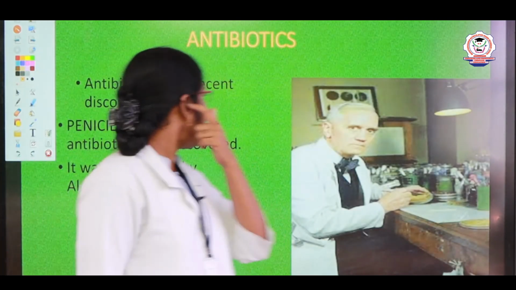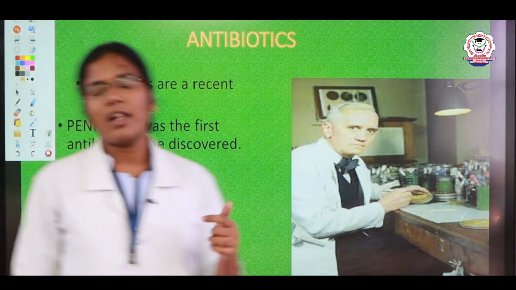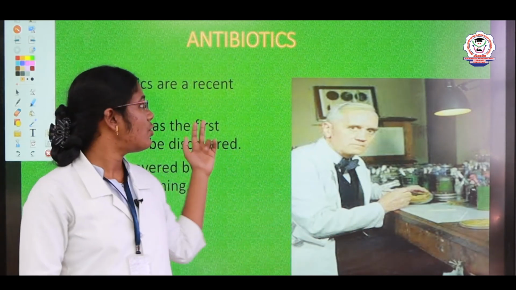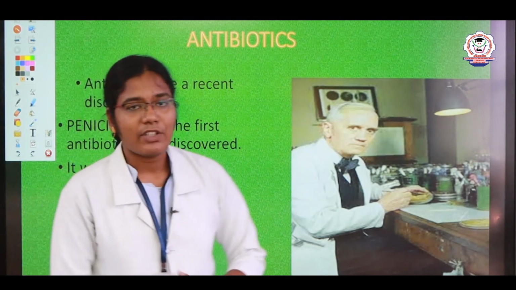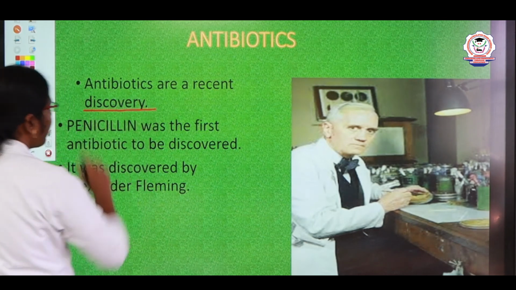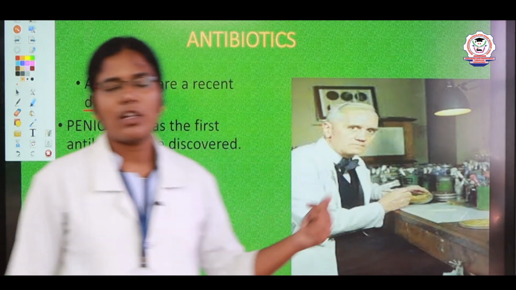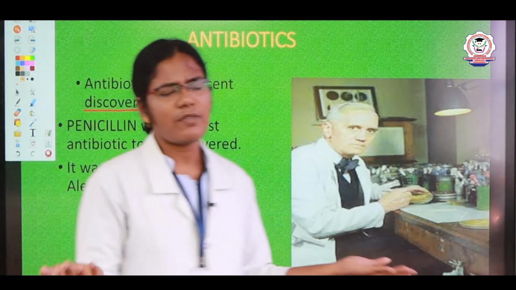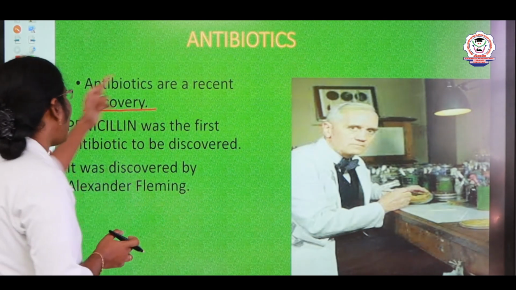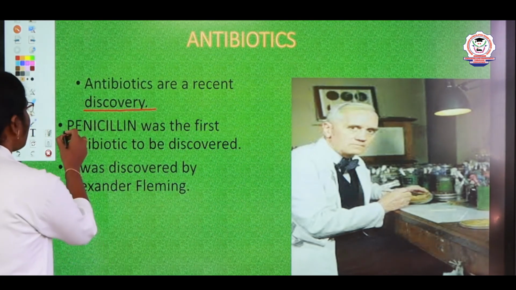Antibiotics. What is meant by antibiotics? It is used to kill bacterial infections. Antibiotics are a recent discovery. For bacterial infection as well as germ infection, we will use antibiotics. We can take them as pills, tablets, whatever it may be, and we also use some gels. So antibiotics are a recent discovery.